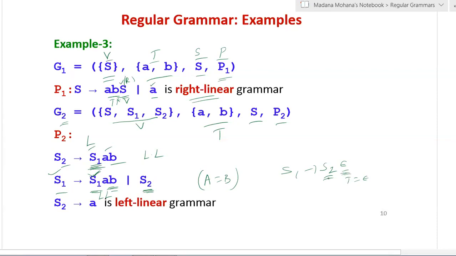Nothing will happen. So therefore, this also satisfies left linear grammar. Now the last production S2 derives a, we have a single terminal. So by default, all the above productions satisfy left linear grammar. So this also you can take as left linear grammar. Therefore, all productions satisfy the conditions of left linear grammar. So this is left linear grammar.